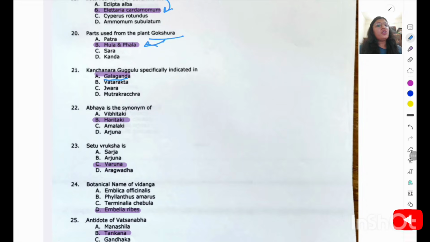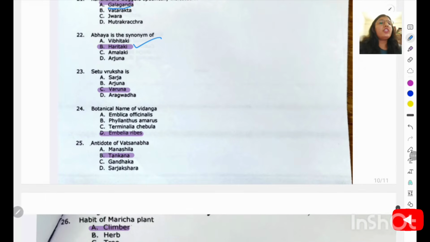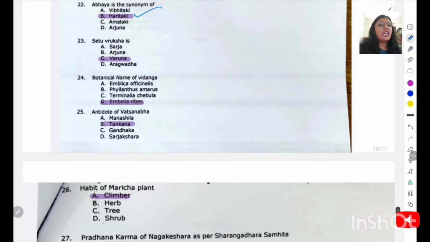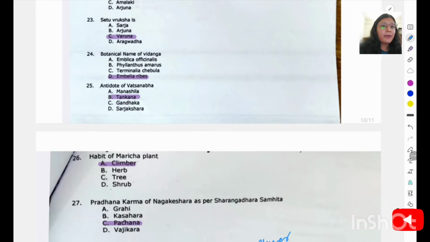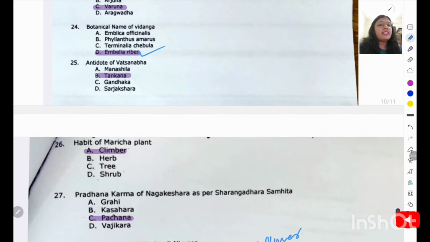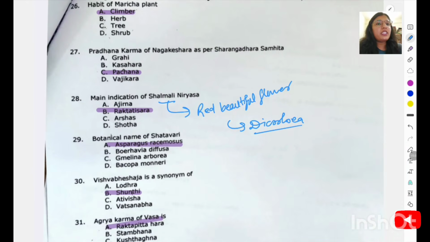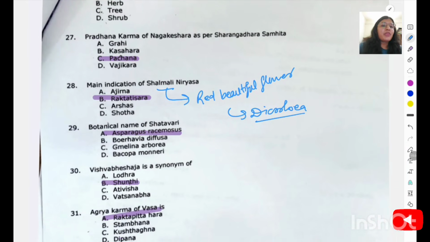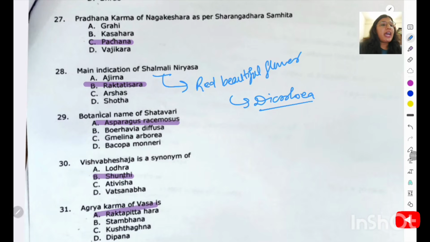Abhaya is the synonym of Haritaki. Setu Vriksha is a synonym of Varuna, Kritamala. Botanical name of Vidanga is Embelia ribes. These are very direct questions, you can easily answer if you study the botanical names at least. Antidote of Vatsanabha is Tankana. Habit of Maricha plant is climber. Pradhana karma of Nagakesara as per Sharangadhara Samhita is Pachana.